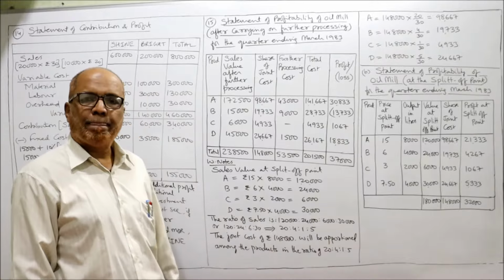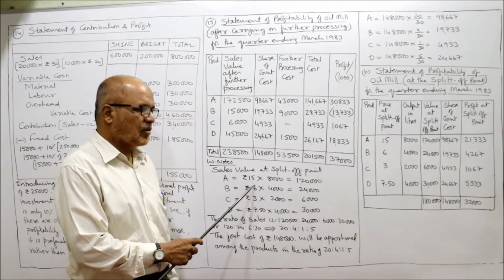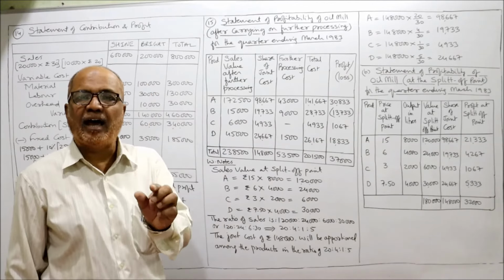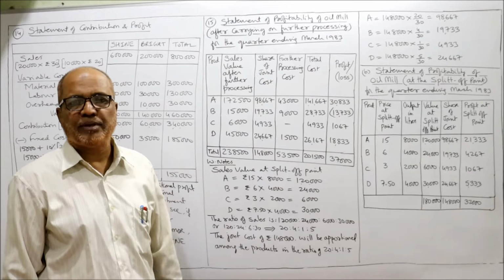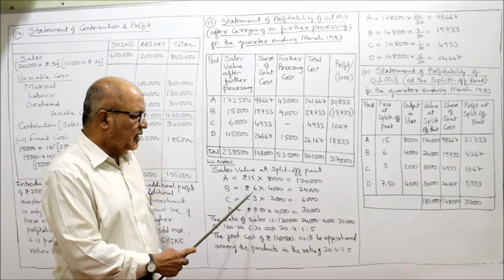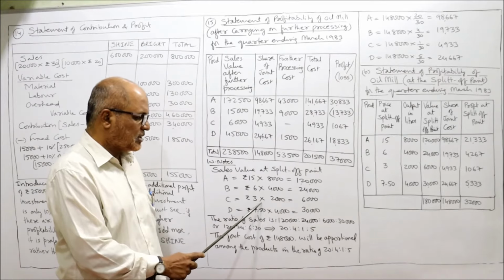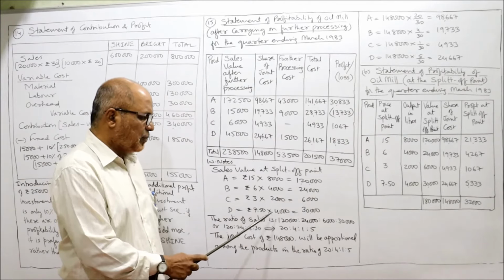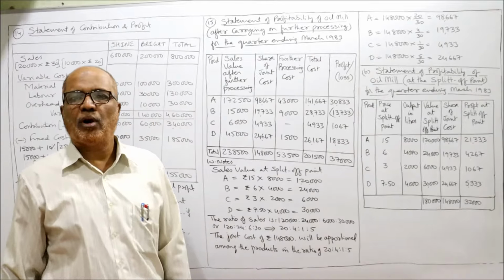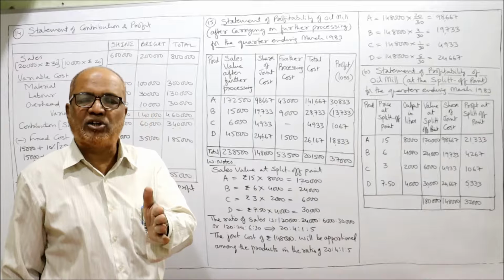Now multiply. Each liter 15 rupees. So 15 into 8,000, 1,20,000 is the sales value of A at the split off point. B, 6 into 4,000, 24,000, C, 3 into 2,000, 6,000, D, 7.5 into 4,000, 30,000. These are the sales values of ABCD at the split off point.